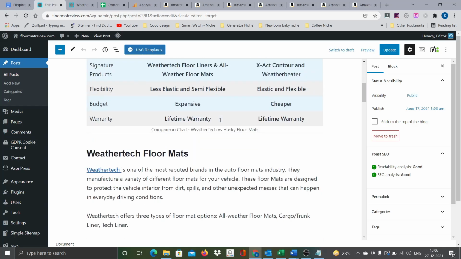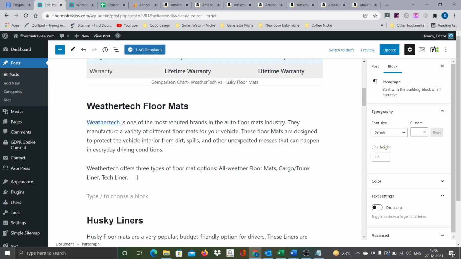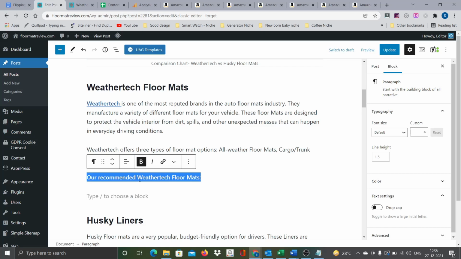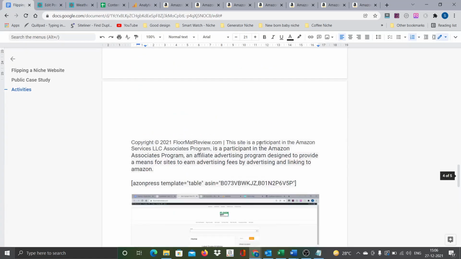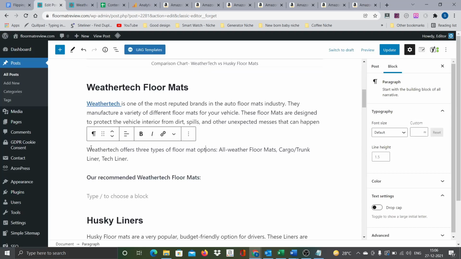So let's go here. In this particular section we will say our recommended WeatherTech floor mats. That's all we are going to do. Now, why I like AjanPress is that the usage is so simple. There is a simple shortcode. I just copied and pasted one template here. This is the shortcode I am going to use. I will show you how easy it is to use. I need not go to the plugin and import, and all those things are not required. So just paste this here.